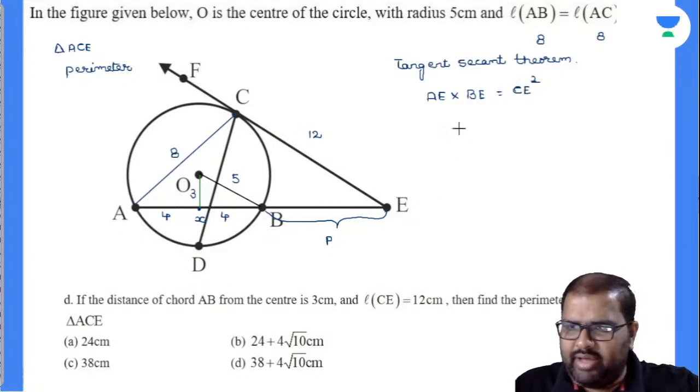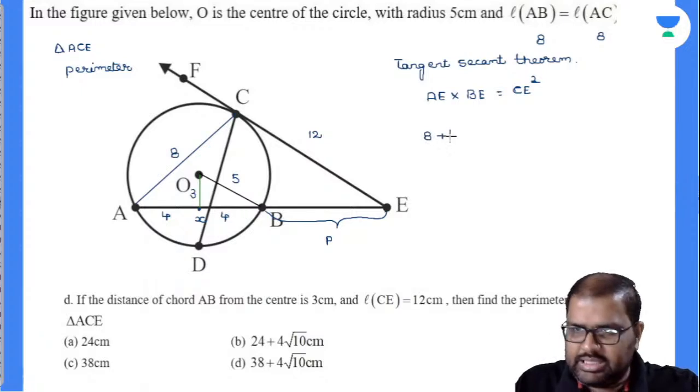What is your AE value? The AE value is 8 plus P. Yes, very good. 8 plus P, times the B value, which is P, and the CE value is 12, so it will be 144.